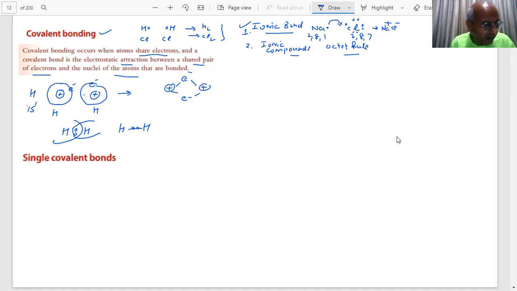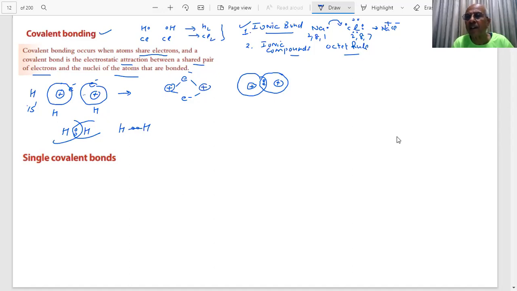What do we say if it is attracted by the two nuclei, students? The result of this is what you have seen here: you have this positive, then another positive, and you have something like this. So what has happened? There are two electrons now, two electrons here. They are shared by the two nuclei. Yes, sir. So these two electrons are shared by the two nuclei, I mean attracted by the two nuclei, not by one.